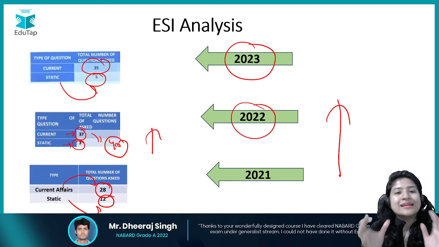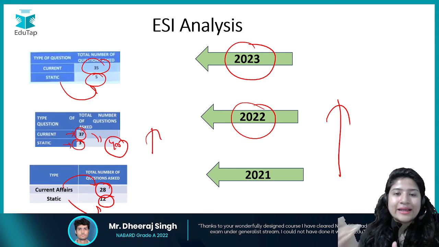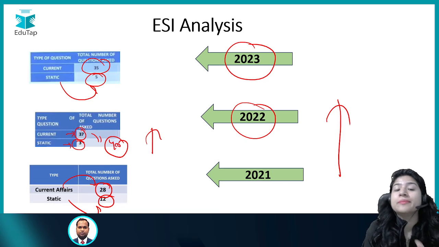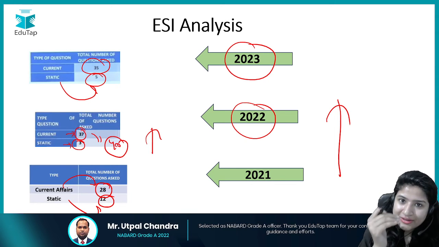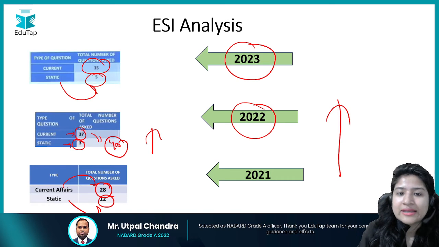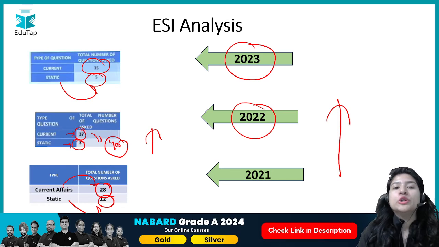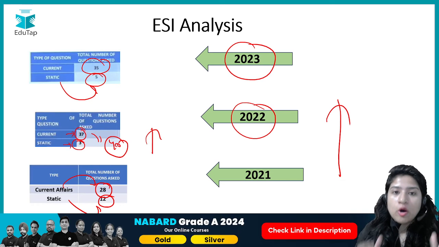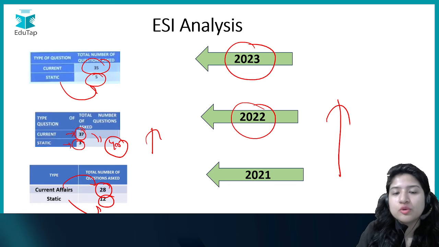We get to know that ESI has always had more weightage of current affairs and static has less weightage. If you compare with ARD, in ARD current affairs has always had less weightage and static has more. So your preparation should be like that. Whenever you are doing the ARD section, your priority should be to complete the static portion, and then continue with current affairs.